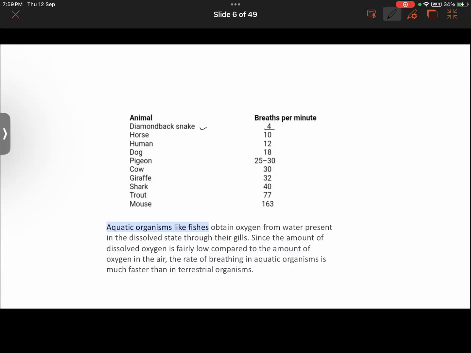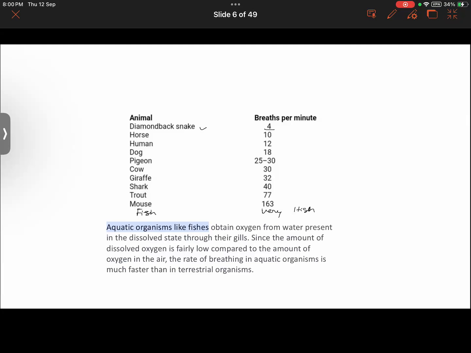But there are some organisms that have an even higher breathing rate than this one. Generally it is said that fishes have a higher breathing rate. Fishes' breathing rates are very high. Getting it now? Also, it is an observation that the smaller the animal, the higher its breathing rate. Small animals usually have a very high breathing rate. In fact, aquatic animals like fishes have a faster breathing rate.